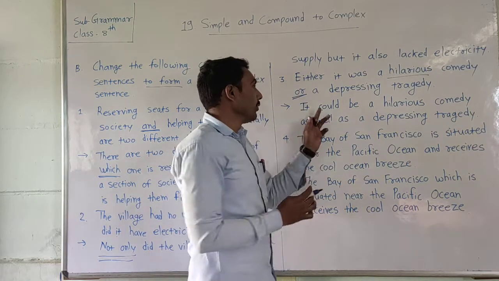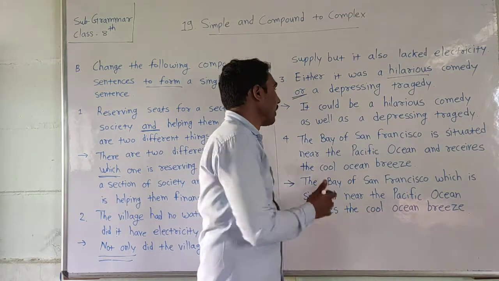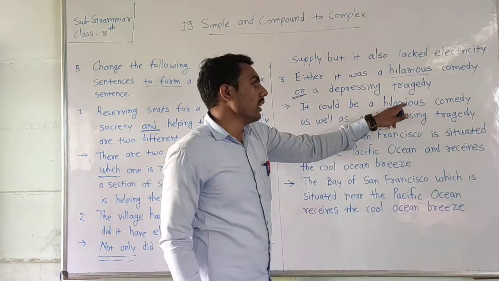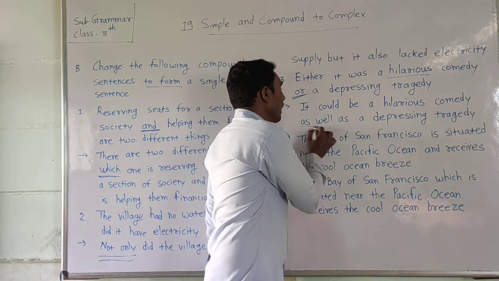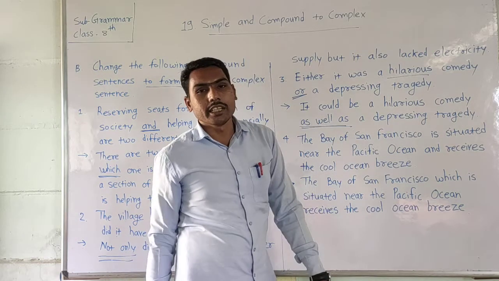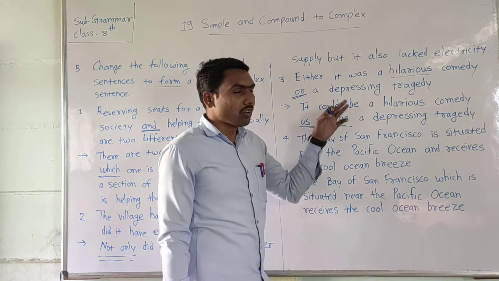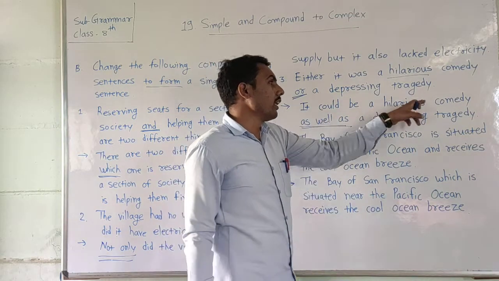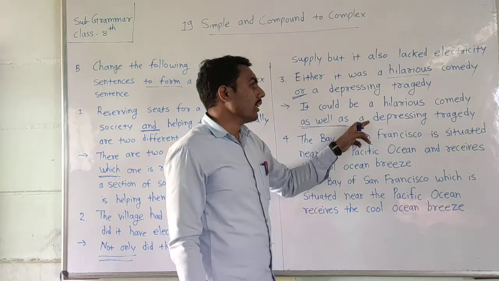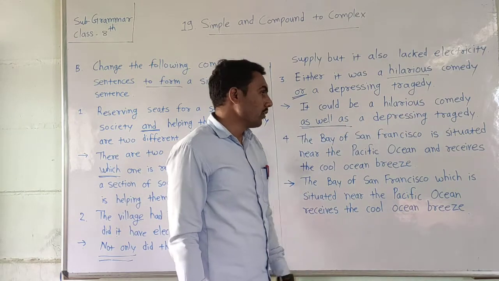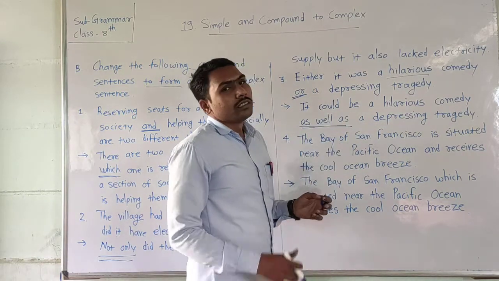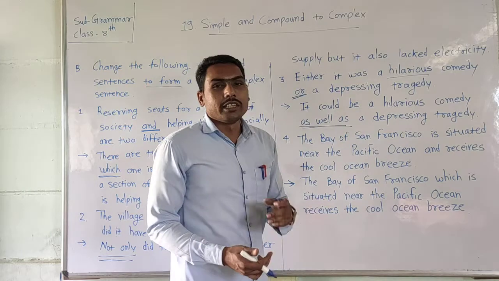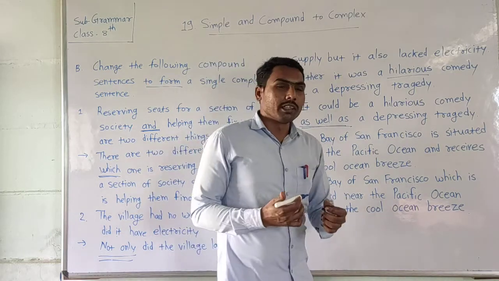Look here: It could be a hilarious comedy as well as a depressing tragedy. We use the subordinating conjunction "as well as" according to the sentence meaning. In this way we can convert one compound sentence into a single complex sentence.